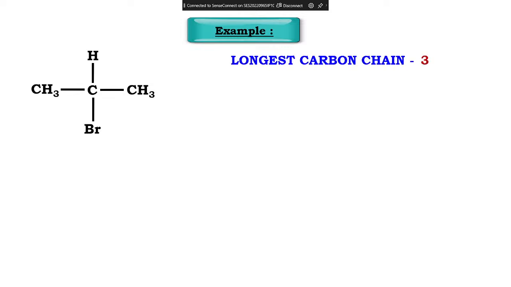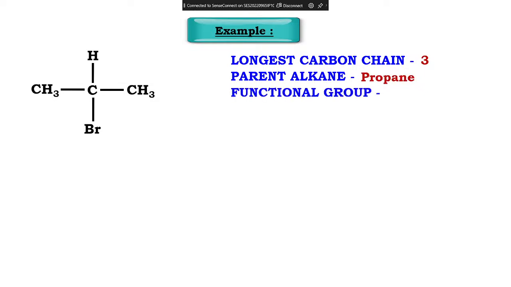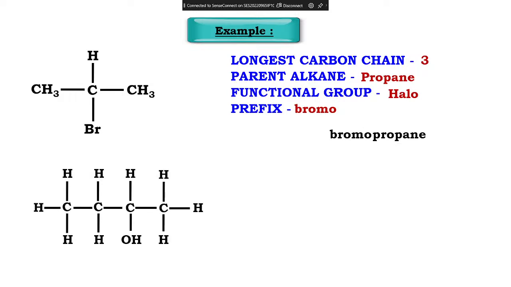The name. See, the longest chain has 3 carbons. The parent alkane is propane. The functional group is halogen. So halogen में bromine आता है तो bromo लिखेंगे हम. So the prefix will be what? Bromo. So what will the name be? Bromopropane. That's it.